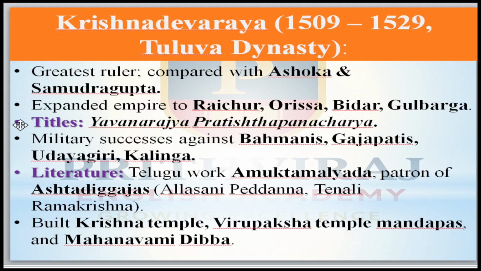He has the title Yavana Raja Pratisthapanacharya. His military successes were against the Bahmanis, Gajapatis, Udayagiri kings and Kalinga. Literature: he has written a book, Amuktamalyada, and in his court the Ashta Diggajas were there. Ashta means 8, Diggajas means the greatest poets and scholars. Among them Allasani Peddana and Tenali Ramakrishna were the important ones.